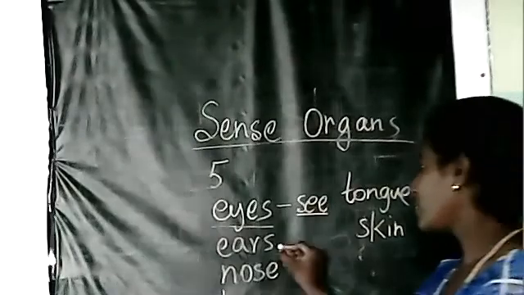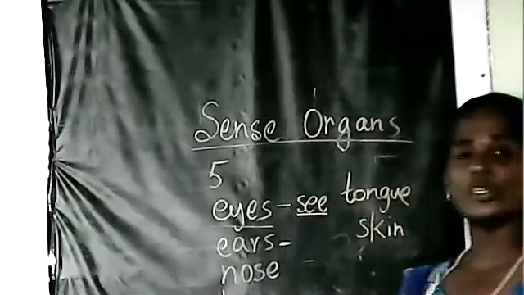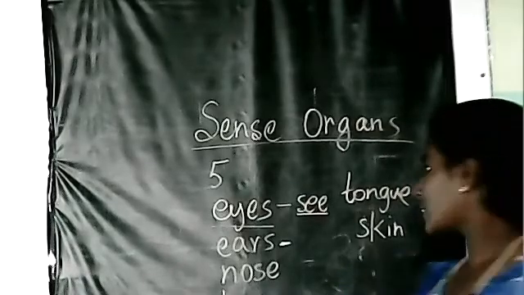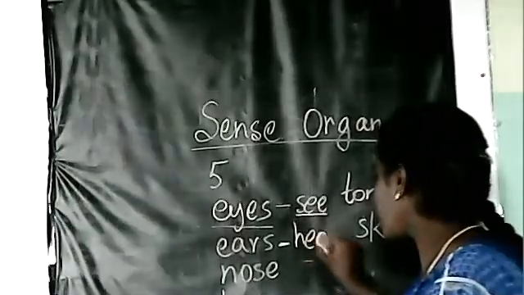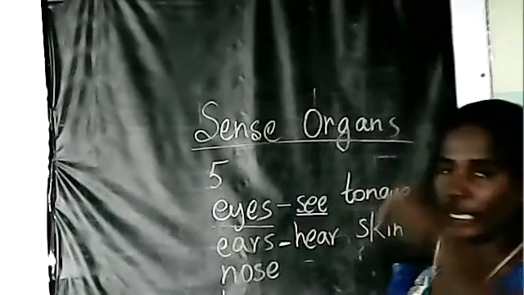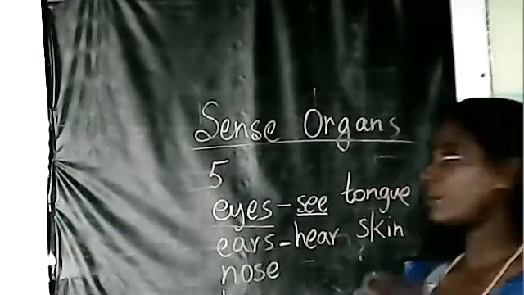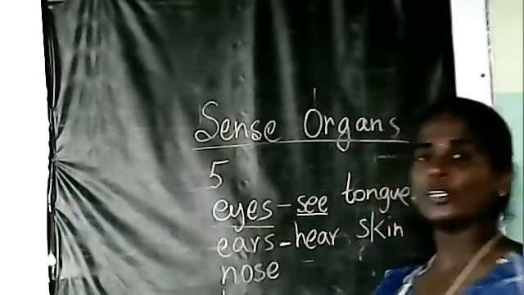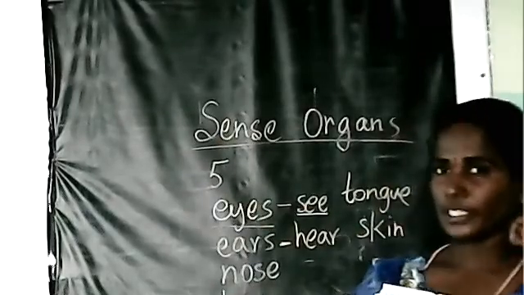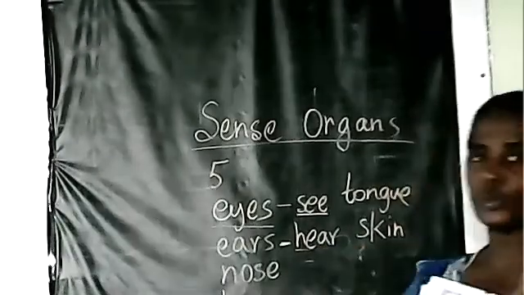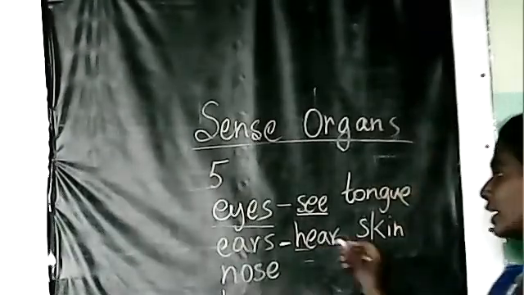Okay. Ears. What is the use of the ears? We can hear with the help of the ears. See, now I am telling you many things. I am teaching you. So how can you hear? With the help of the ears, you can hear everything. So ears are used for hearing.